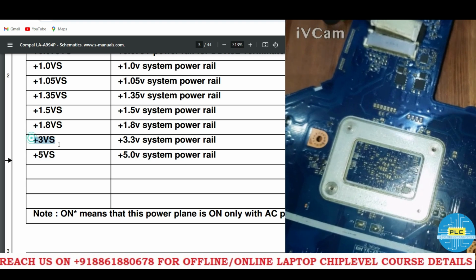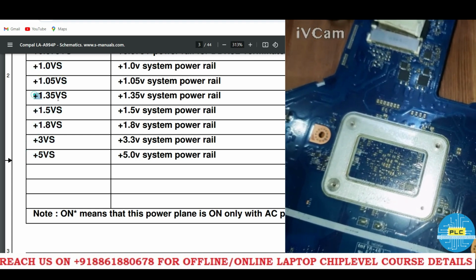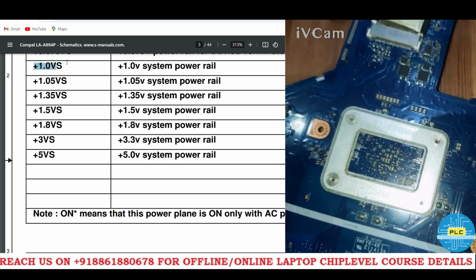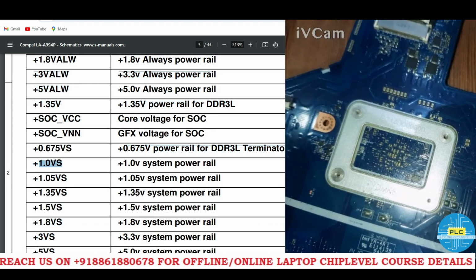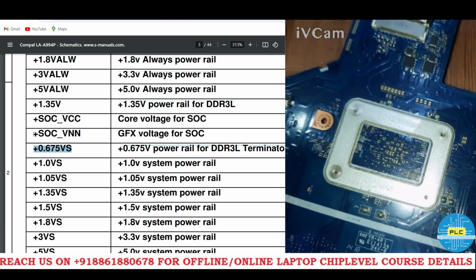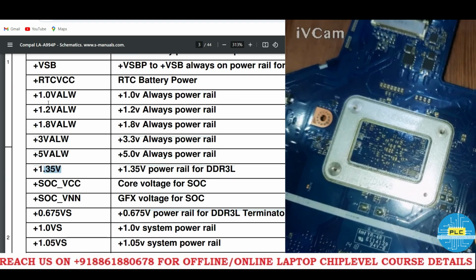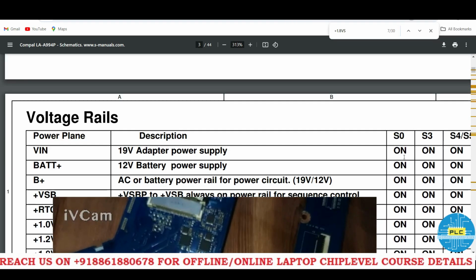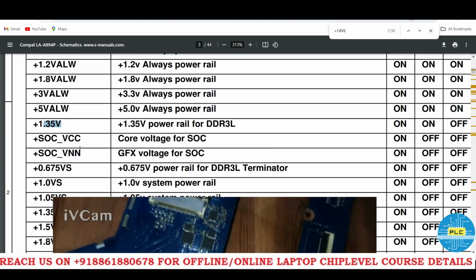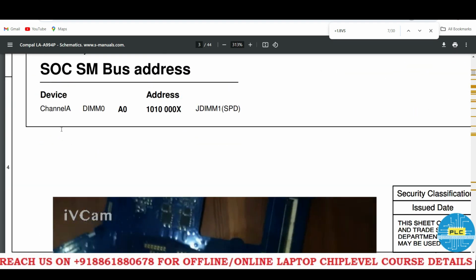It's 3 volts, 5 volts, 1.8, 1.5 also is there, 1.35, 1.05, 1.0, 0.675, SOC VNN, SOC VCC, 1.3 V, all S0 state, right? S0 state voltages we are getting without RAM.